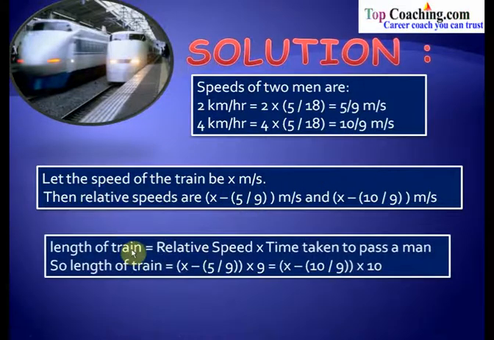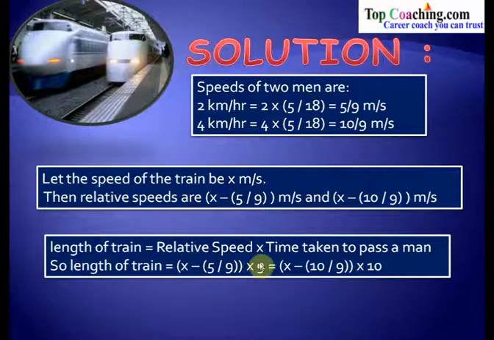Now, length of the train is equal to relative speed into time taken to pass the man. So what is the length of the train? Length of the train is relative speed into time taken to pass a man. So that would be equal to (x minus 5/9) into 9. 9 is the time taken by the train to cross this person, who is moving at a speed of 5/9 meters per second.